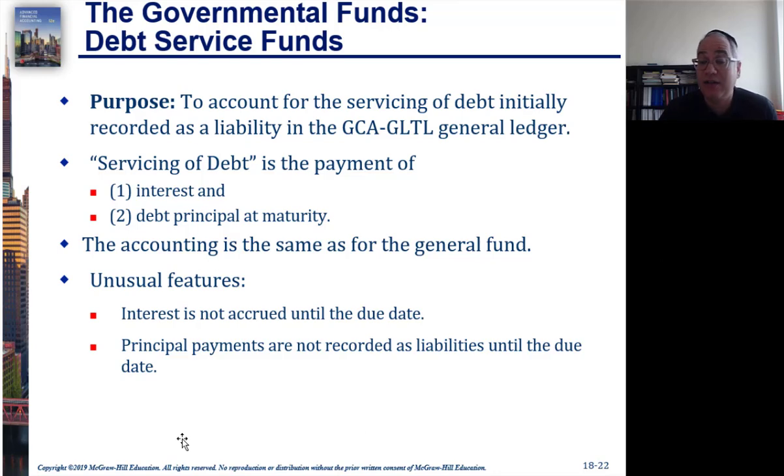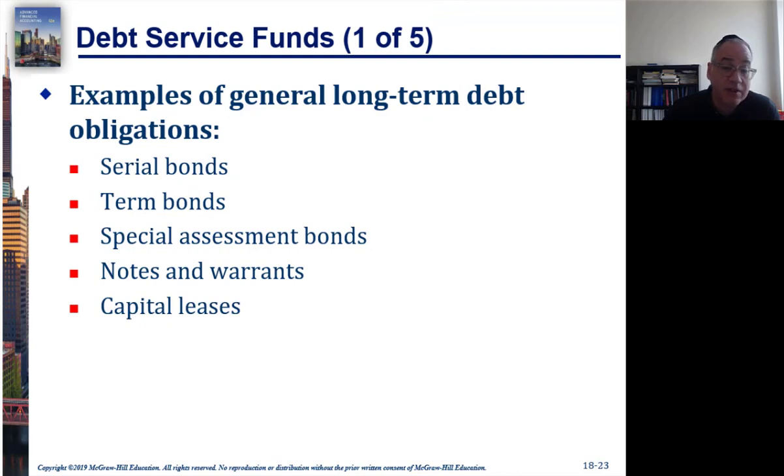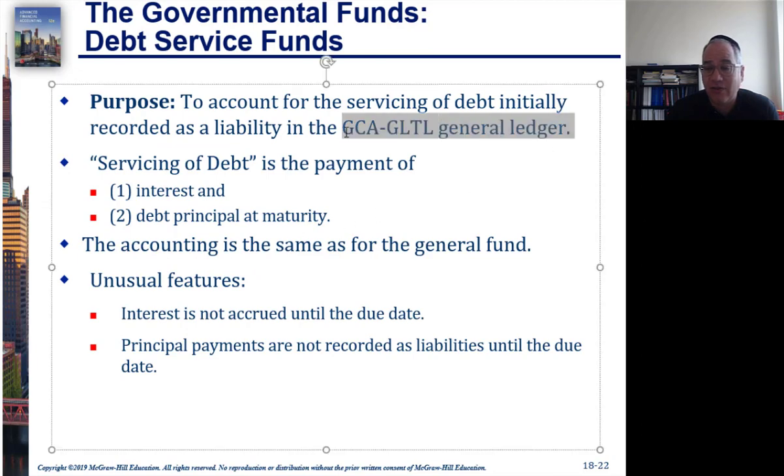And again, the accounting method here is going to be just like the general fund. It's going to be the modified accrual basis, except interest is not accrued until it becomes due, and principal payments are not recorded as liabilities until they become due. So types of debt that we would be looking at would be serial bonds, term bonds, special assessment bonds, notes and warrants. Capital leases also are going to be managed through a debt service fund, and the actual amounts that are owed are going to be kept track of in the general long-term liabilities ledger over here.